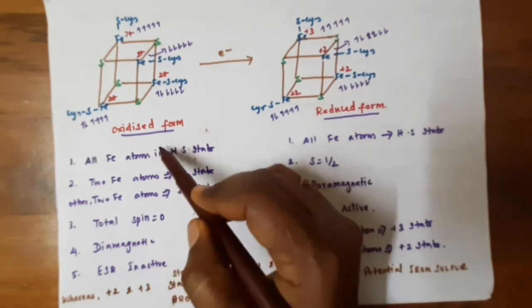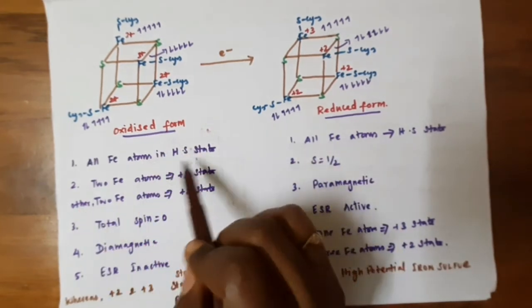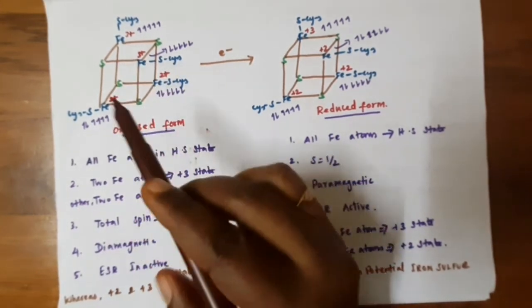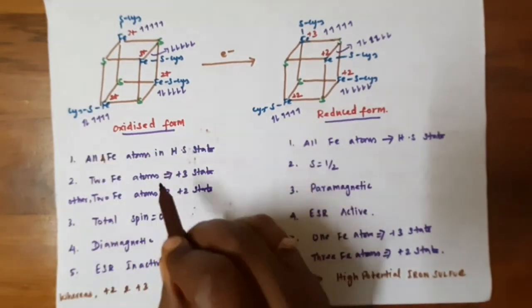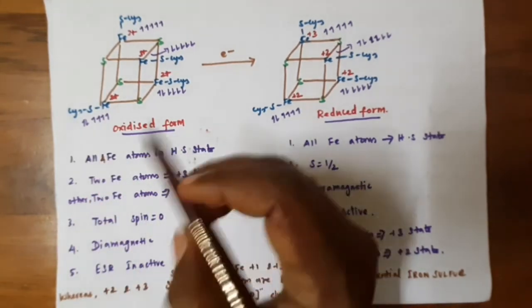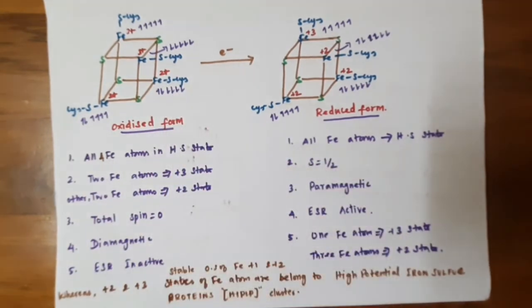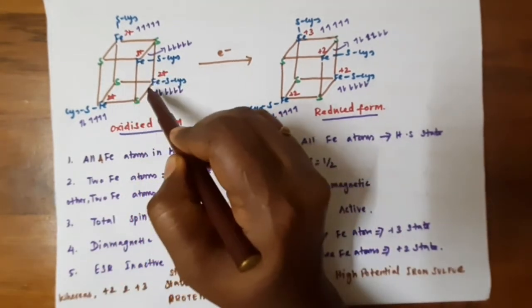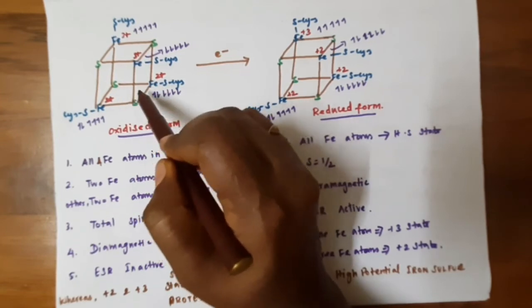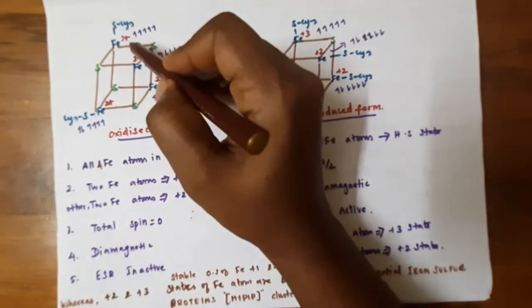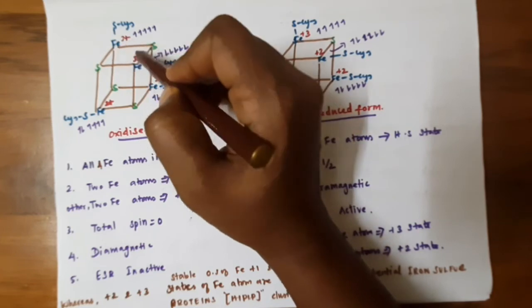Okay, let's see. In the oxidized form, all 4 iron atoms are in the high spin state. Among these, 2 iron atoms are in the +3 state and the other 2 are in the +2 state. The irons having similar oxidation states are coupled to each other, so the +3 irons are coupled to each other.